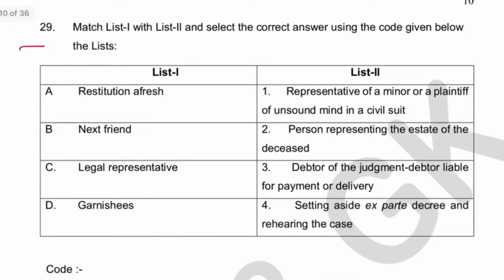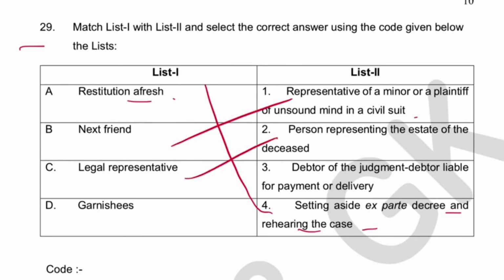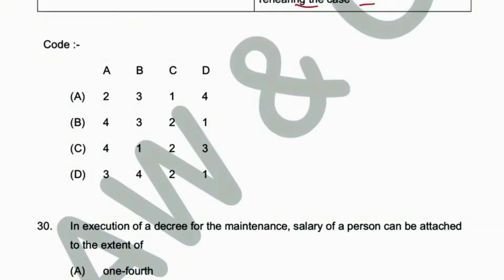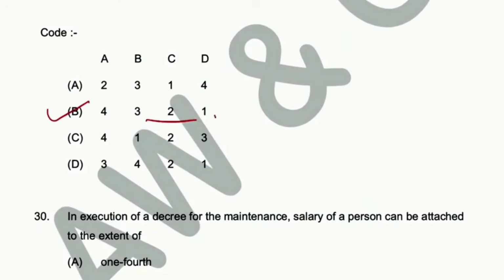Next, 29. Again, we have to match the list. Restitutio afresh. It is setting aside ex parte decree and rehearing the case. Next friend, who is next friend? Representative of a minor or a plaintiff of unsound mind in civil suit. Legal representative, person representing the estate of deceased. Garnishee, debtor or judgment debtor liable for payment or delivery. So what does this become? 4, 1, 2, 3. So this is 4123. B is the answer.